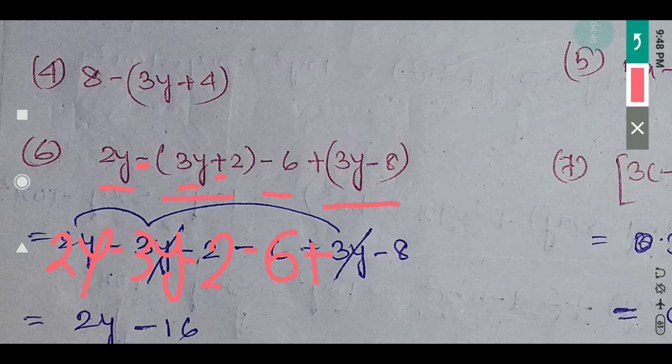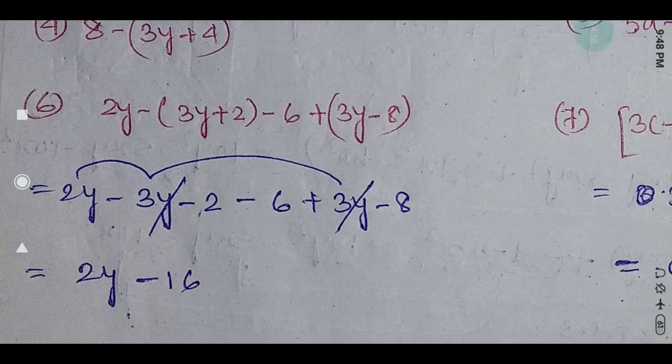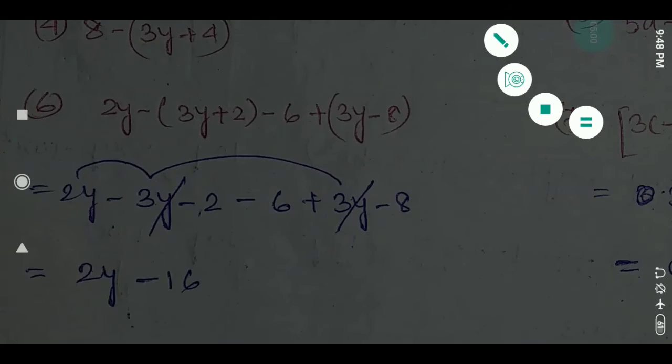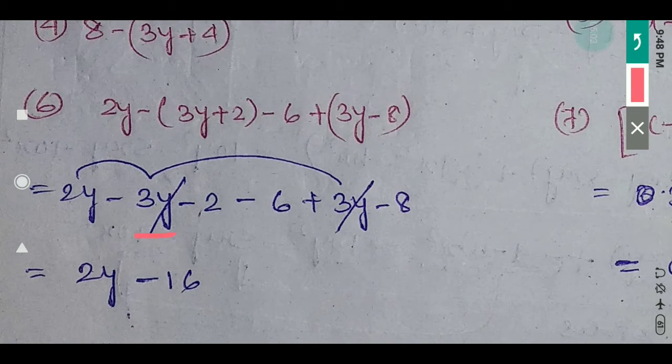After that 6 plus is given, but a bracket is there, so you split the positive sign: plus plus is plus 3y, plus and minus is minus 8. Now see, minus 3y plus 3y, so these two will get cancelled.